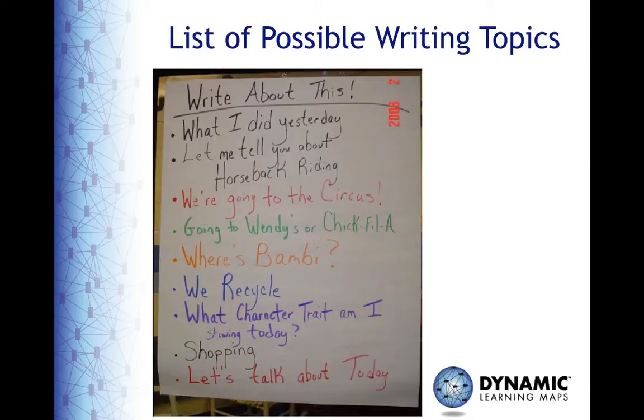You can also create lists of familiar subjects, places, or experiences. Of course, most students who are emergent writers would not be able to read the items on this list, but they may be able to make a choice if the teacher read each of the options one at a time. This list includes things the class is learning about, places and events they have been to, and topics that could apply to anyone at any time, such as writing about what I did yesterday.